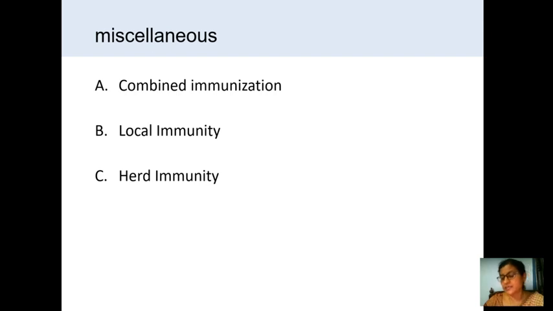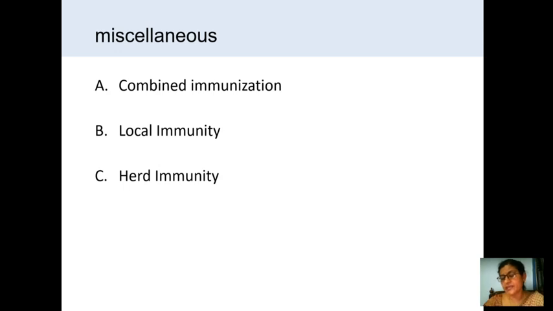And next is the herd immunity. Herd means community. So it is immunity by the community, and it refers to overall resistance development by the community. Many people in the community, more than 60%, nearly 80% of the community has to get this immunity. Then only the epidemic will be reduced.